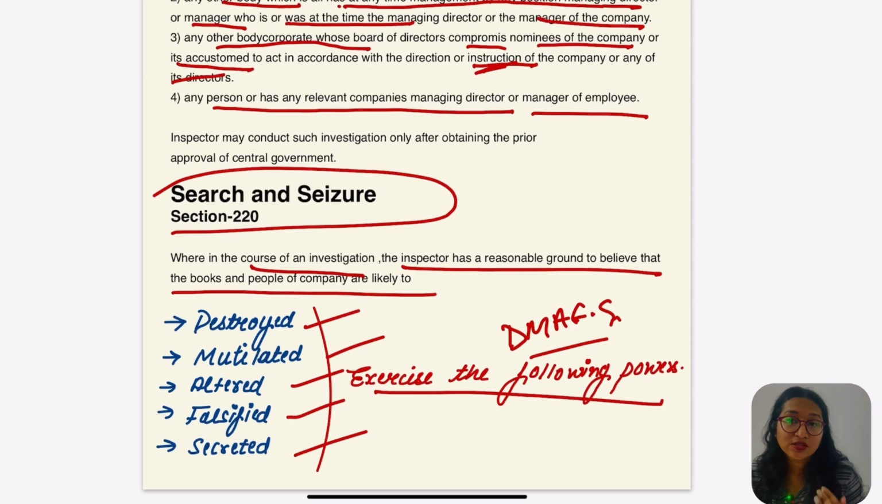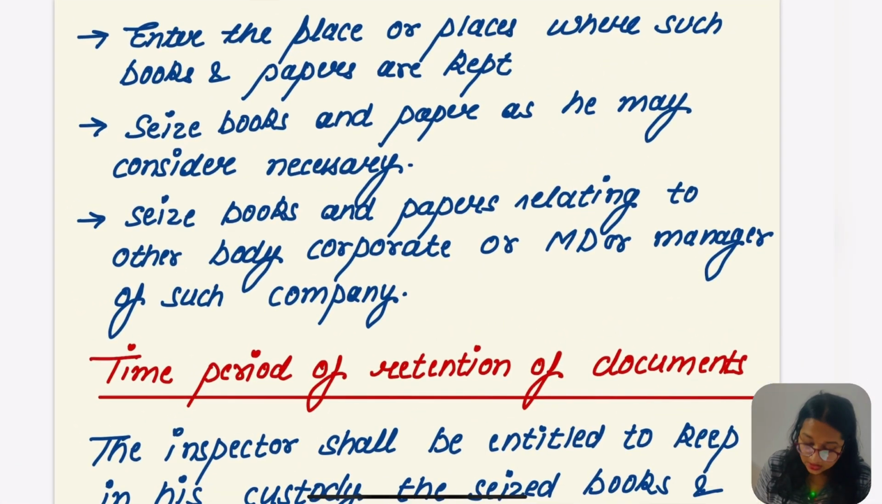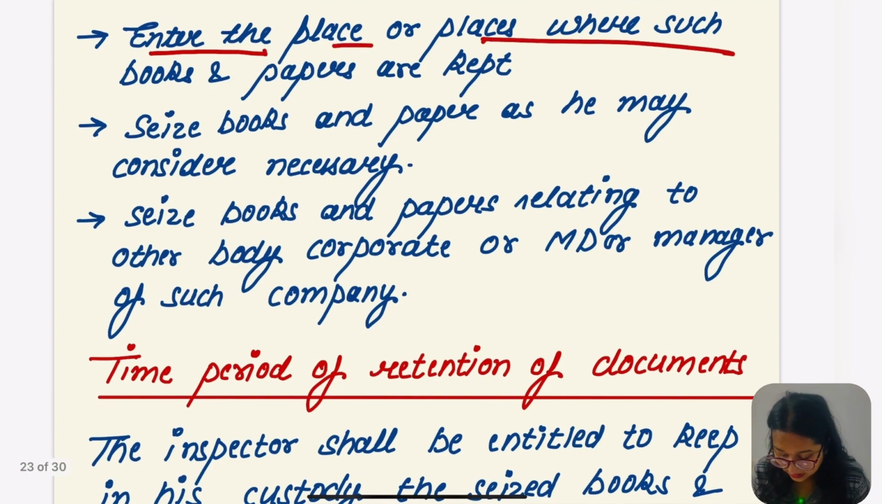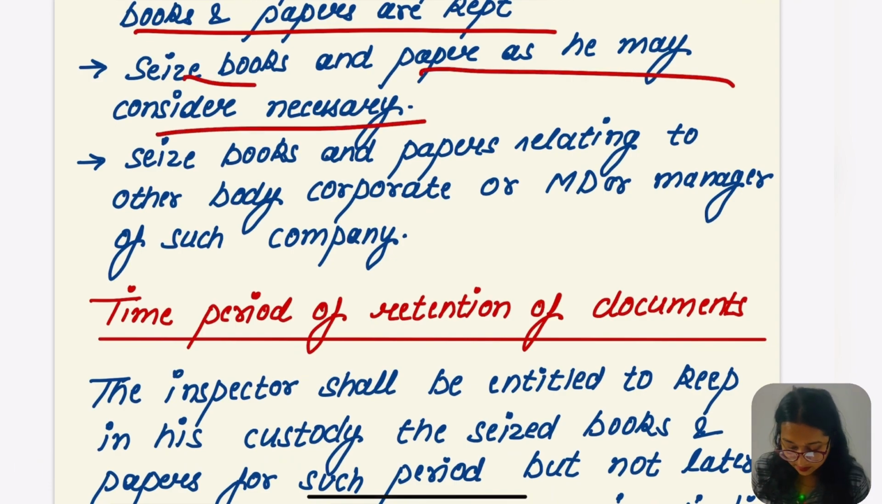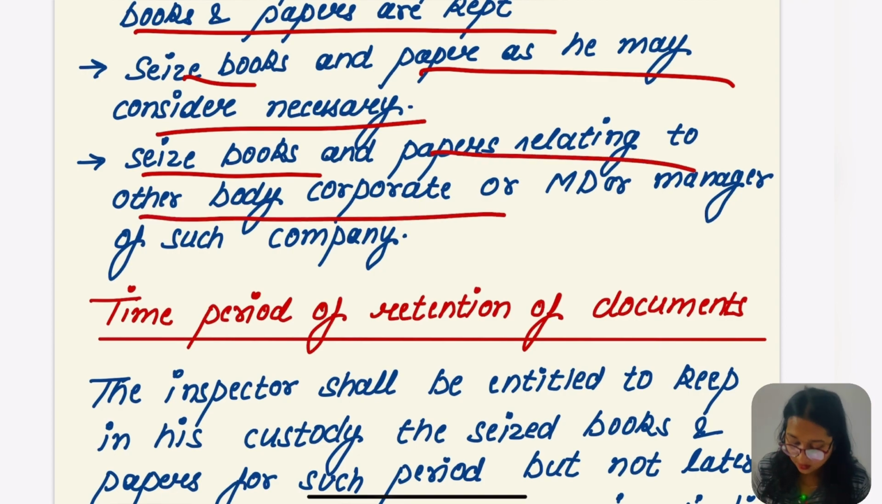220 says about the search and seizure of the books of accounts. The inspector can go for the following power if DMAFS has been done in the company by the people. Actually this is almost the same as that earlier section. The inspector can enter the place or places where such books and papers are kept, seize books and papers as he may consider necessary, and seize books and papers related to another body corporate or the managing director or manager of the company.